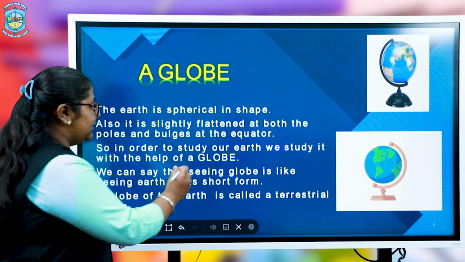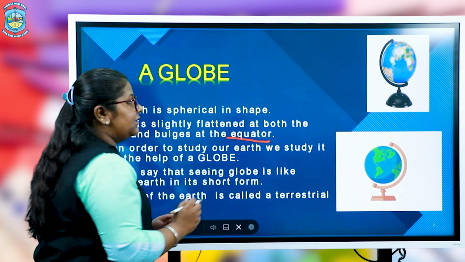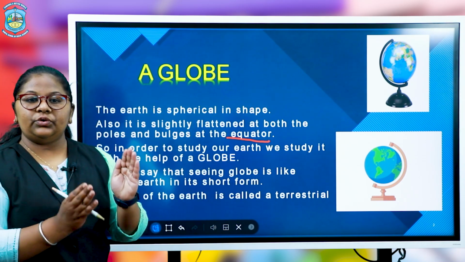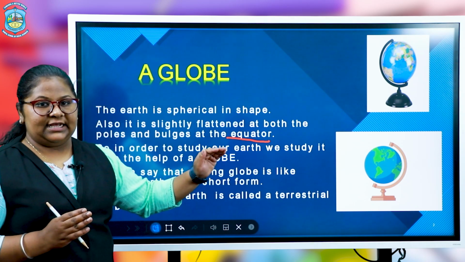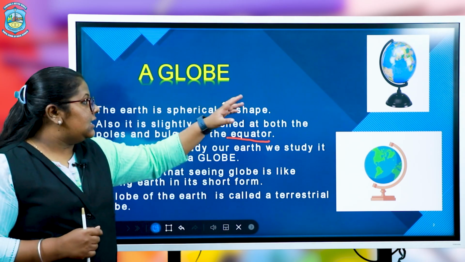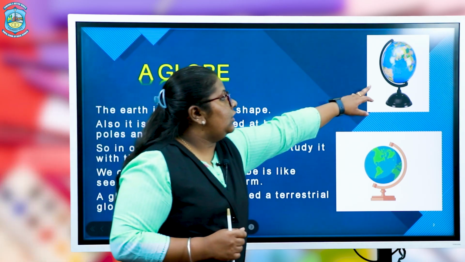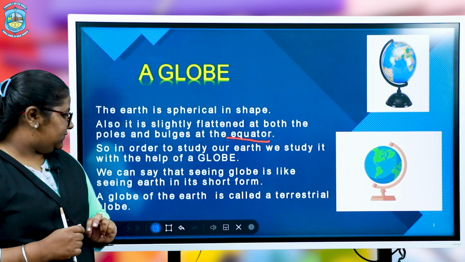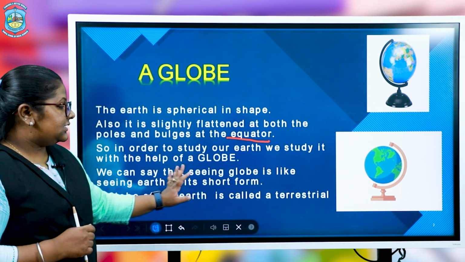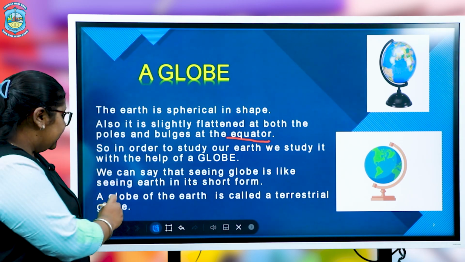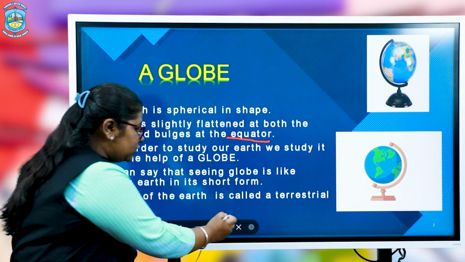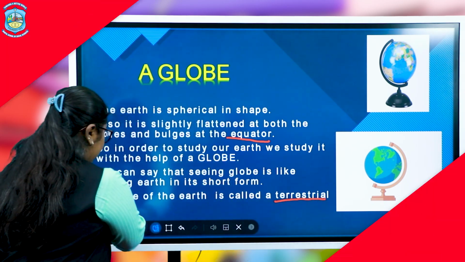The equator divides the Earth into two equal parts, the northern hemisphere and the southern hemisphere. The upper part is known as the northern hemisphere and the lower part is known as the southern hemisphere. Seeing a globe is like seeing the Earth in a short form. The globe is also called a terrestrial globe.